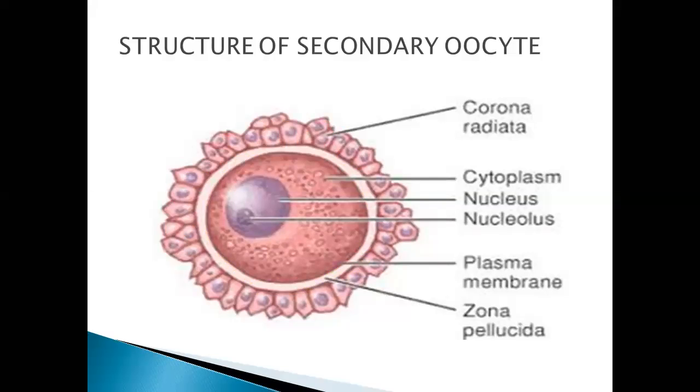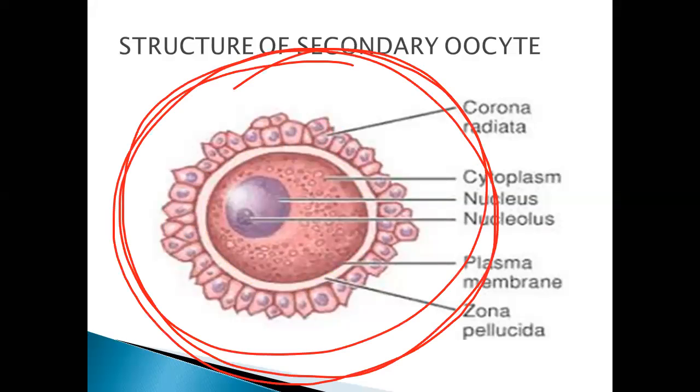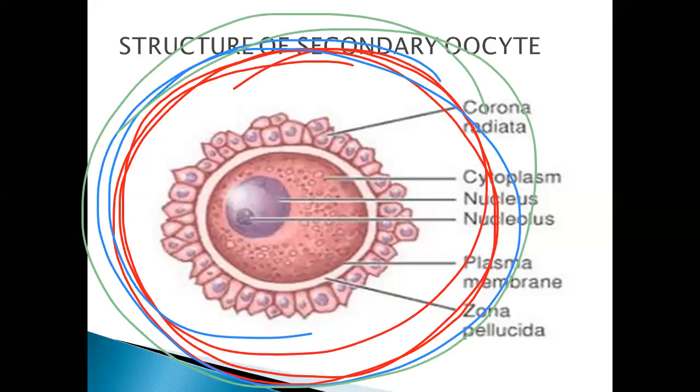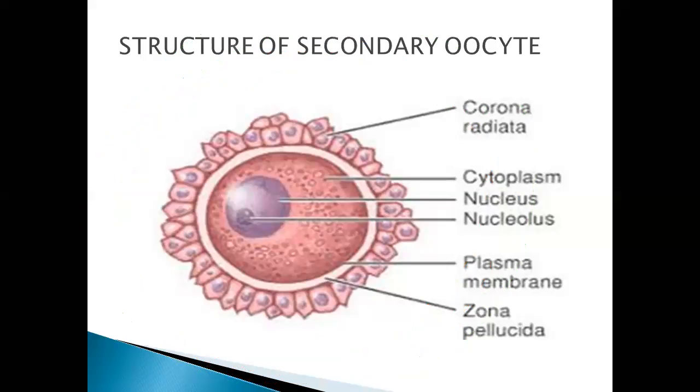If you remember, if we add the membrana granulosa and theca interna and theca externa, that will become the Graafian follicle, isn't it? But what happened? From the ovary, the ovulation process released the secondary oocyte along with the zona pellucida and corona radiata.